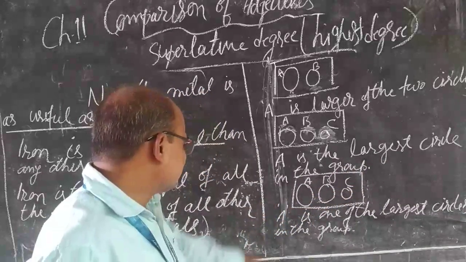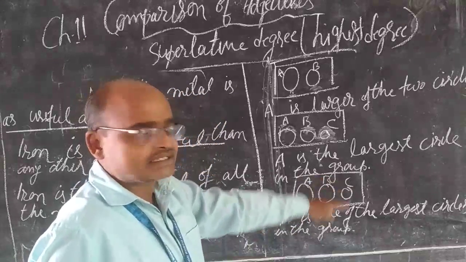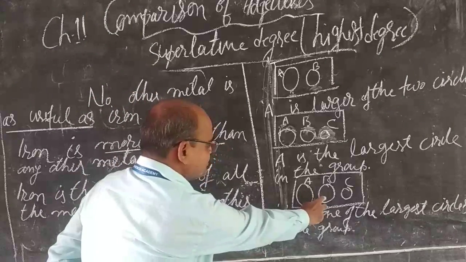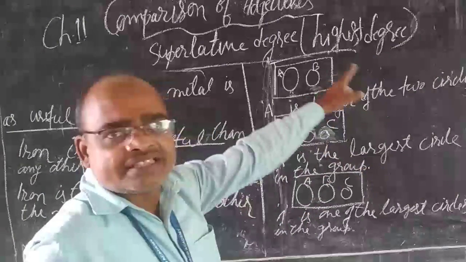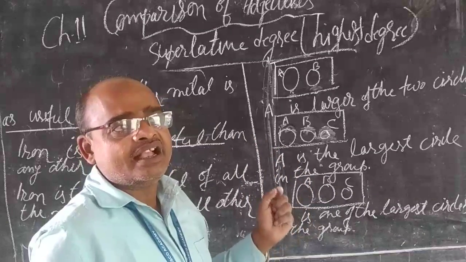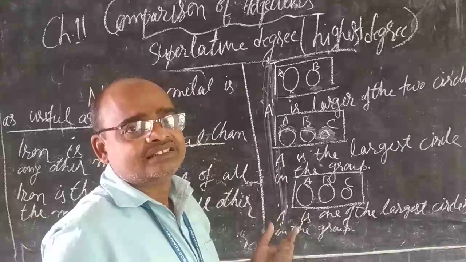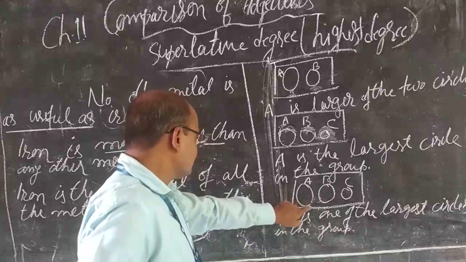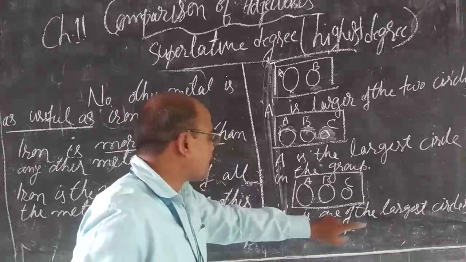Now see the third case. Be careful. You can see A is as large as B. It means another item has an equal quality to the item you are comparing. So in this case you will say, A is one of the largest circles in the group.